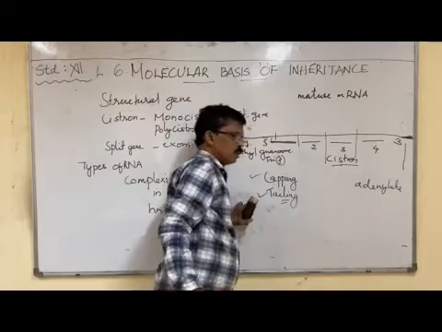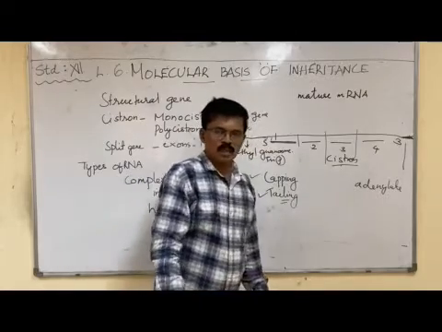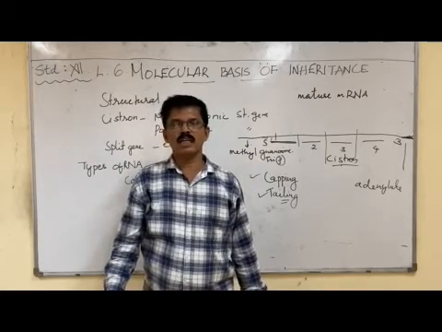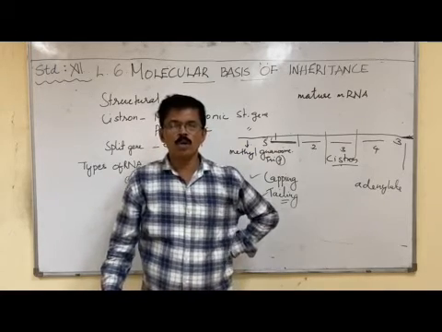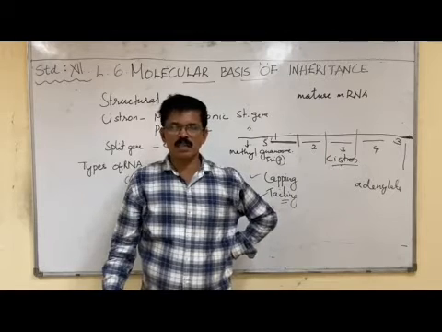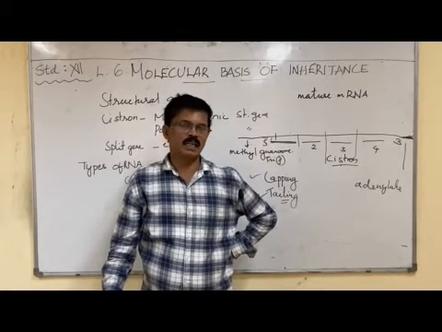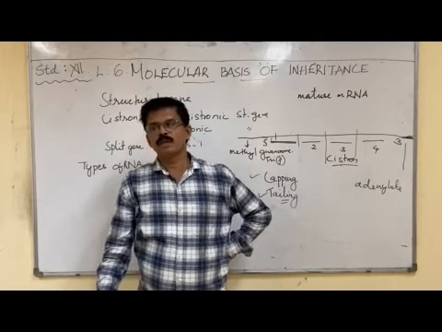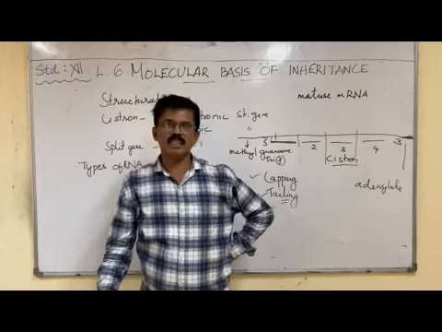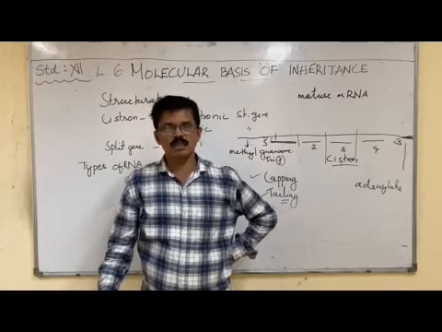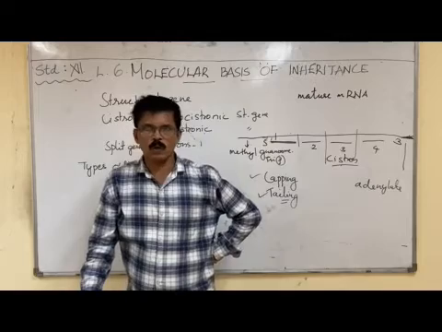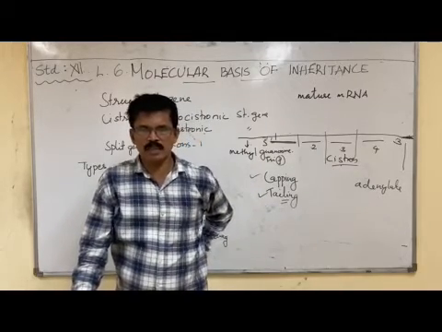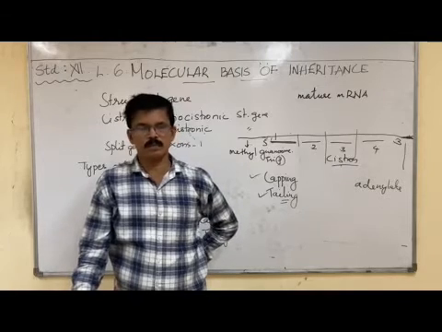So how to make immature hnRNA into mature mRNA? There are three steps: splicing, capping and tailing. Splicing is the process whereby the split gene arrangement is removed: introns are removed and exons are united.